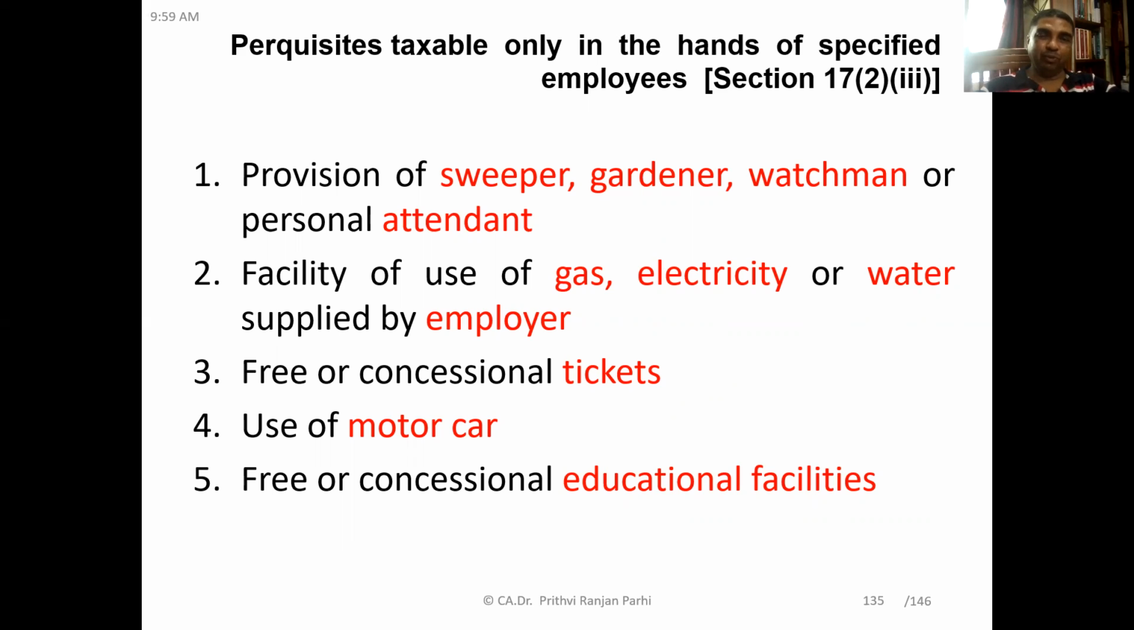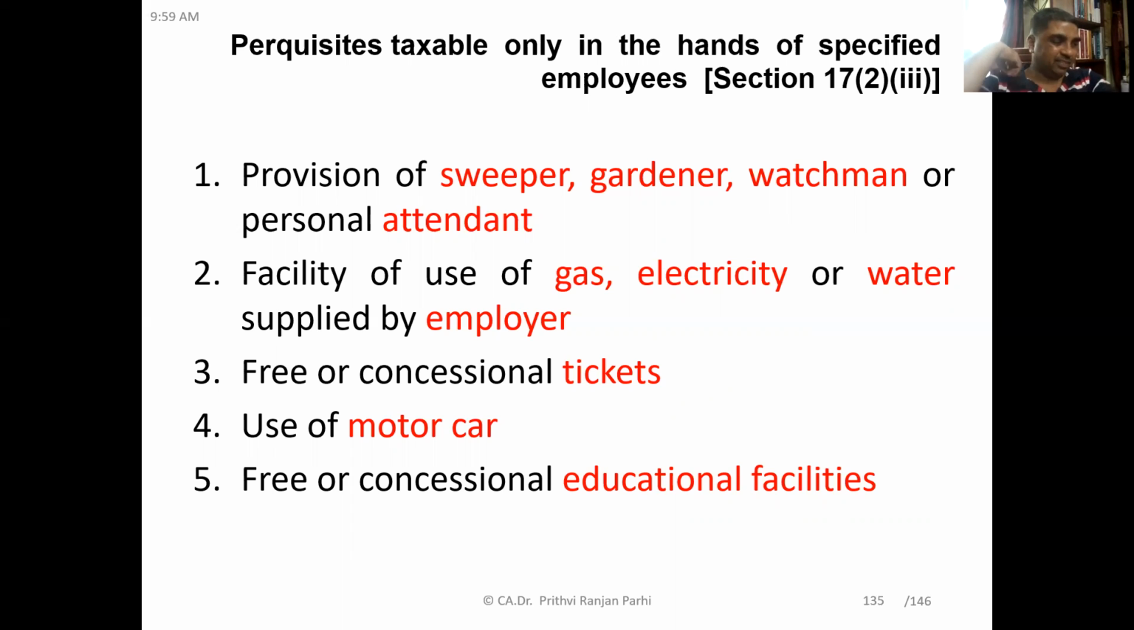Similarly, facilities for use of gas, electricity, water supplied by the employer. If the employer is supplying all these things to the employee, it is taxable only in the hands of specified employees. Free or concessional tickets. If these tickets are sponsored, either free, totally given to the employee, or at some concessional price, then that is a perquisite only for specified employees.